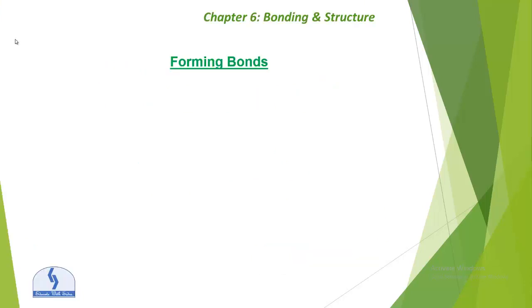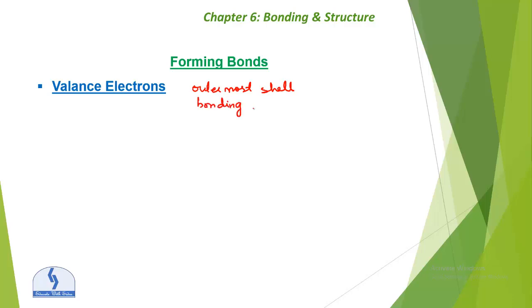So first we discuss forming bonds. In forming bonds, we are discussing the valence electrons and the core electrons. What is a valence electron? Valence electrons are the electrons in the outermost shell, and they are involved in bonding, chemical properties and chemical processes.